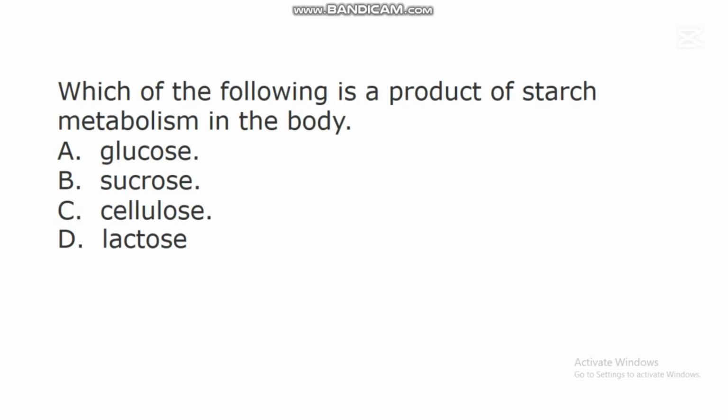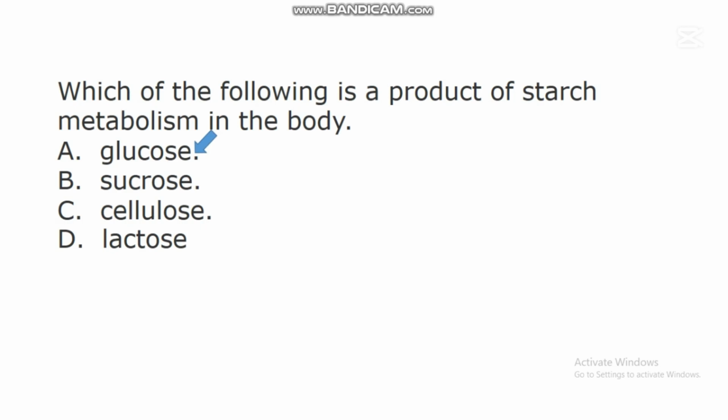The next question says, which of the following is a product of starch metabolism in the body? A. Glucose. B. Sucrose. C. Cellulose. D. Lactose. In this question, the correct answer is A. Glucose. Glucose is a product of starch metabolism in the body.